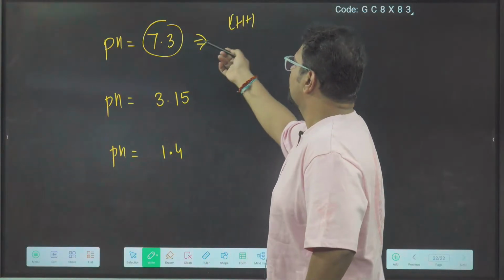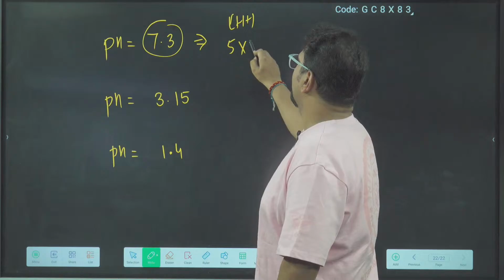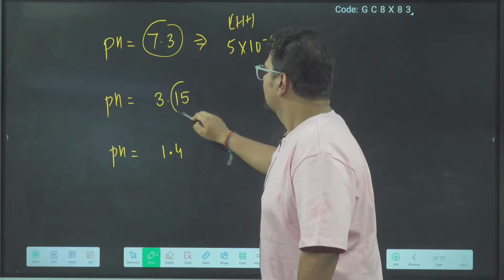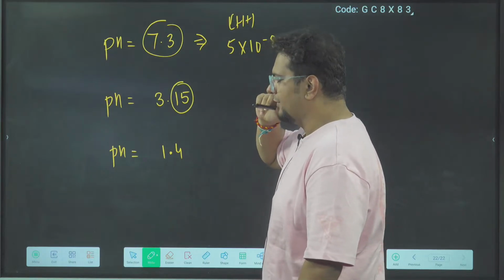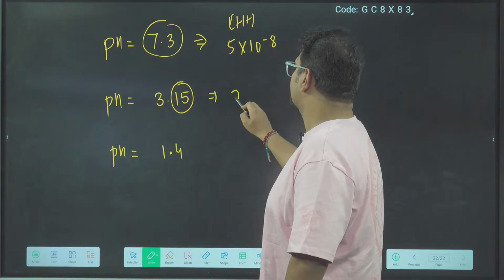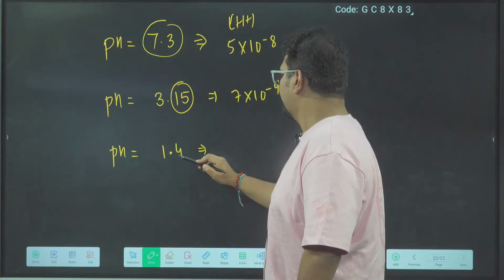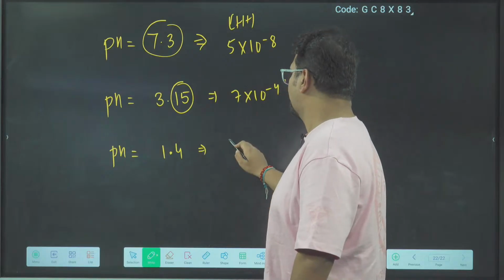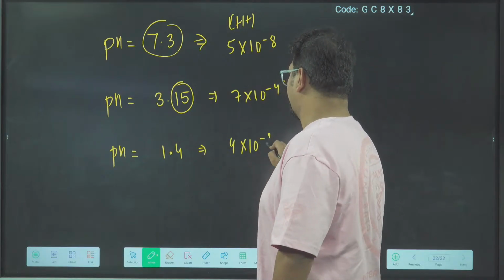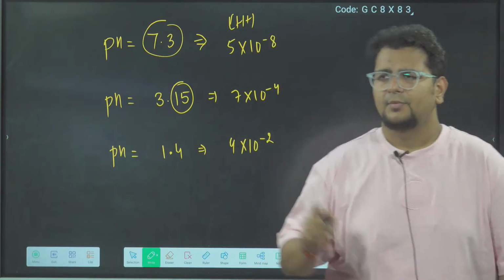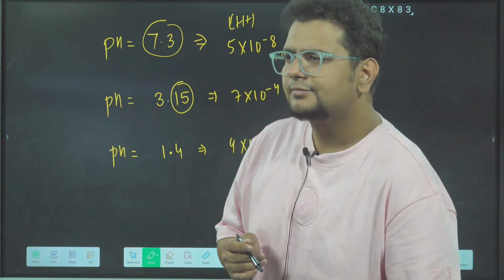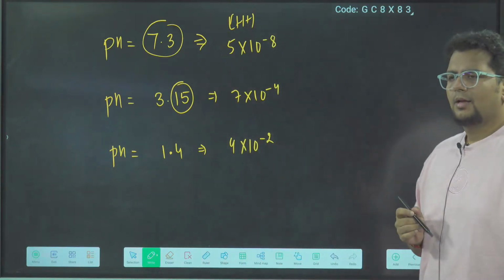So this is 0.3, so 0.7. 0.7 means 5 into 10 power minus 8. 0.15 will be 0.85. 0.85 is log 7, so 7 into 10 power minus 4. 0.4 is 0.6. 0.6 is log 4, so 4 into 10 power minus 2. Check. These are clear. These are clear, bhai.